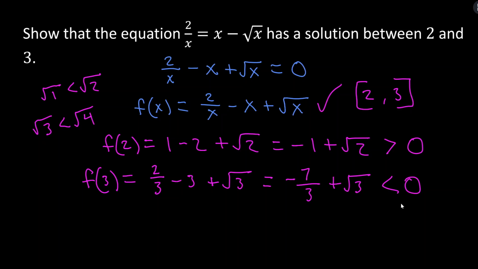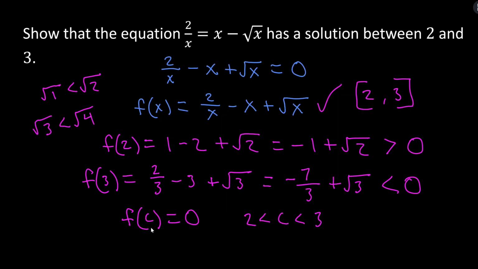So now what's our conclusion statement here? And I'm just going to say it in words because I've kind of run out of room here. Since the function is continuous on this interval and 0 is between f(2) and f(3), we can conclude that there must exist a value c such that f(c) equals 0, where c is between 2 and 3.